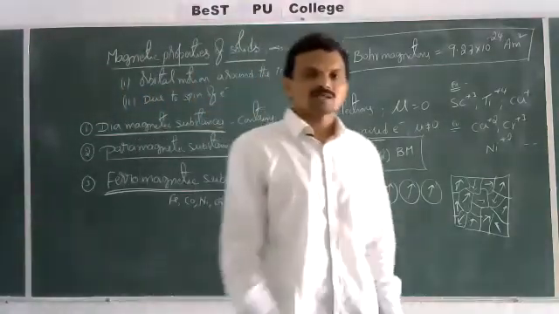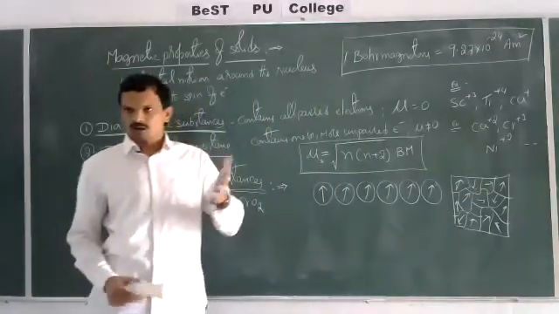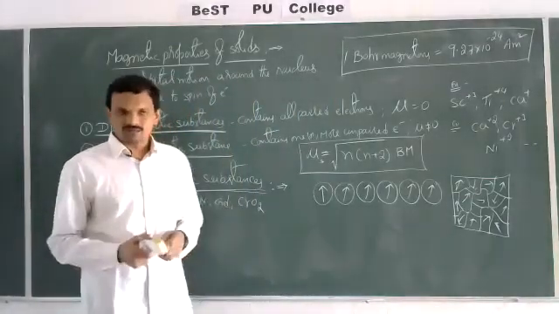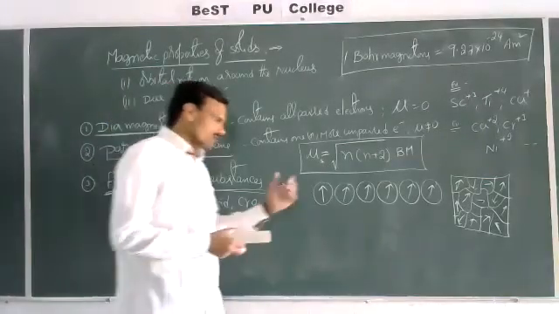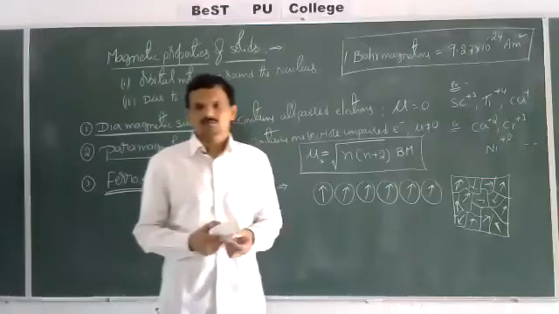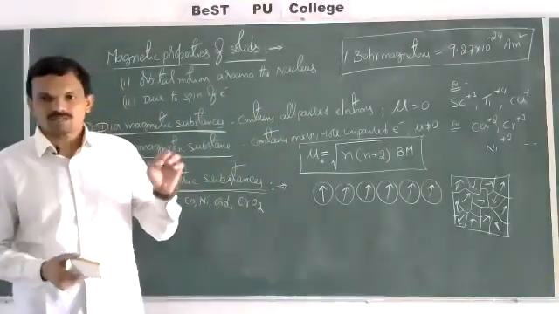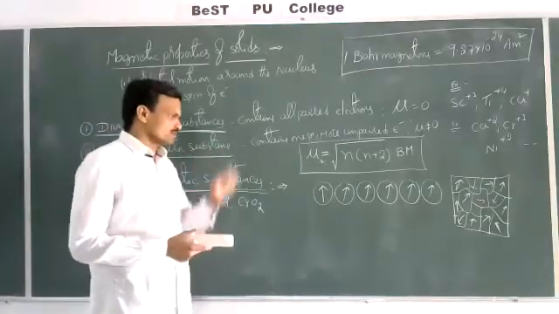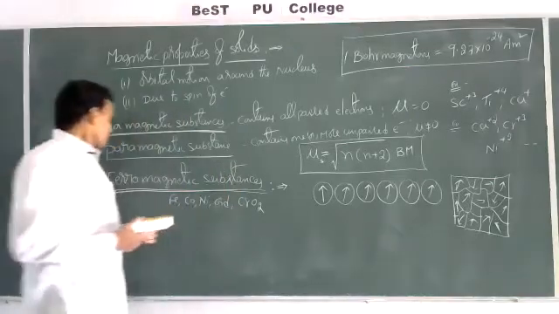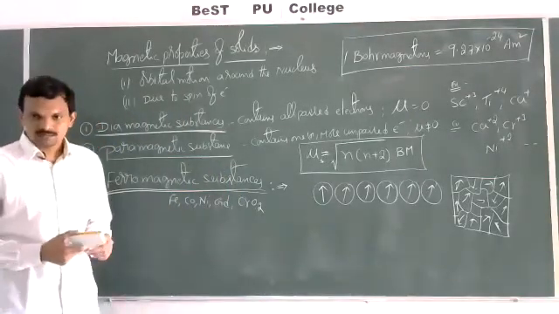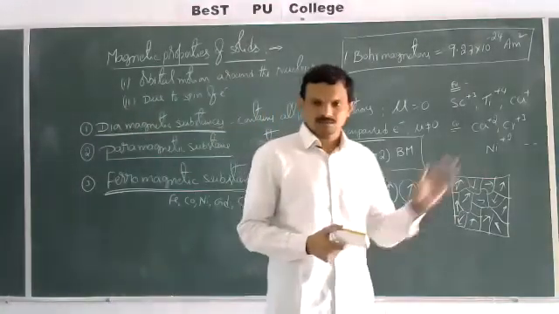Once magnetized, even after the removal of the external magnetic field, they will not lose their magnetic nature, because the magnetic domains remain in the same direction. So the substances in which the magnetic domains are aligned in the same direction are known as ferromagnetic substances, and these are permanently magnetized.